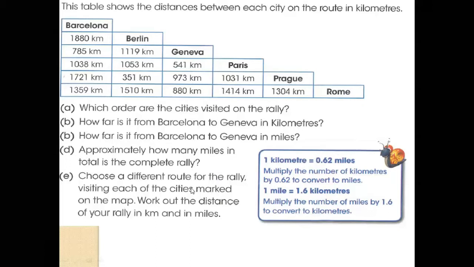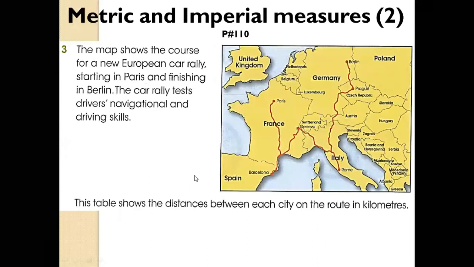Choose a different route: the third part is your task. It's up to you. Choose any two or three places, like Austria or Hungary, then Berlin. Choose your route, find the distance, and convert it into miles. It's your task.